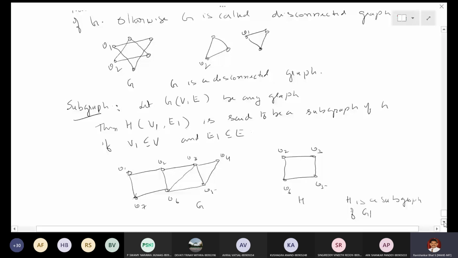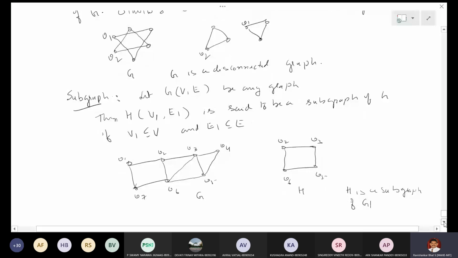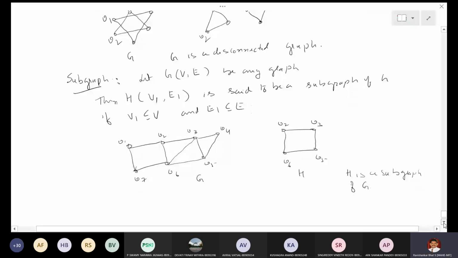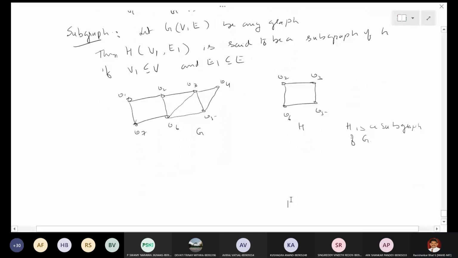Now let me take one more example. Suppose I have taken one triangle like this, but I name the vertices V1, V2, and V7.